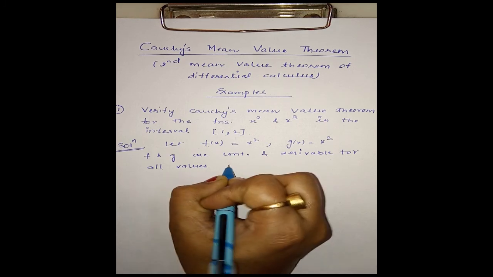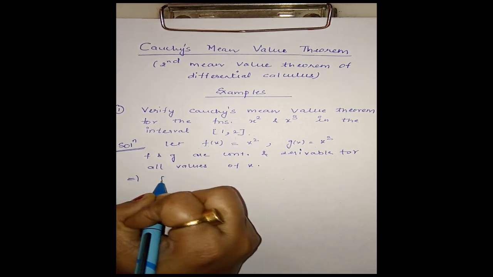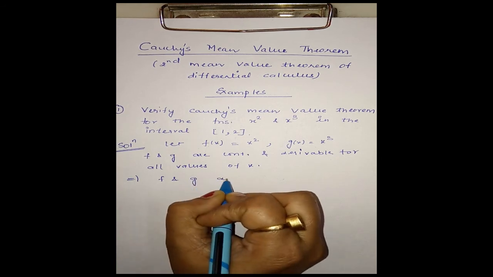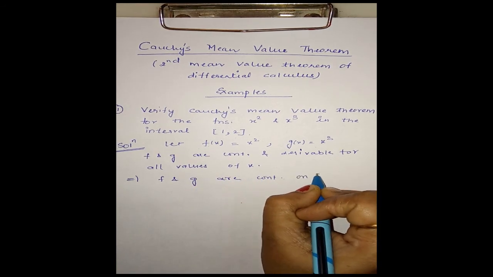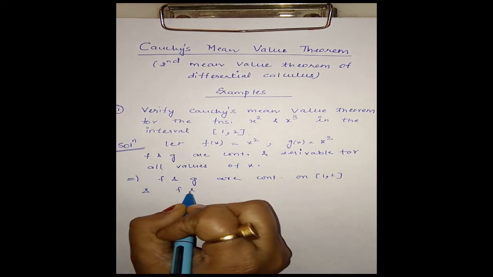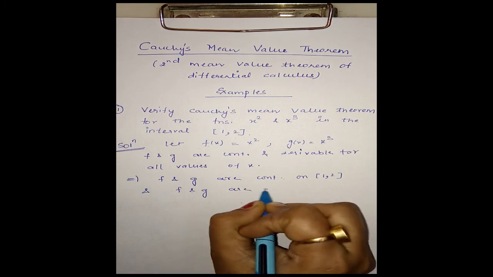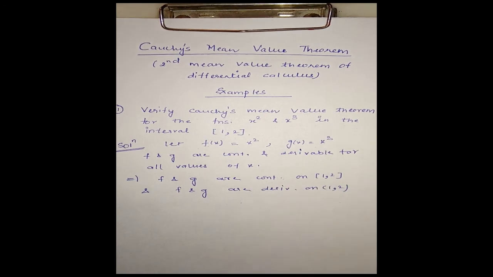Clear? This implies f and g are continuous on the closed interval [1, 2] and derivable on the open interval (1, 2).